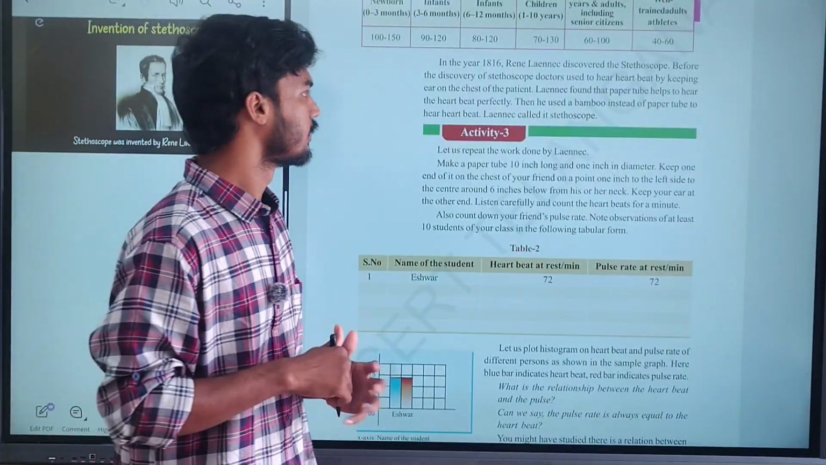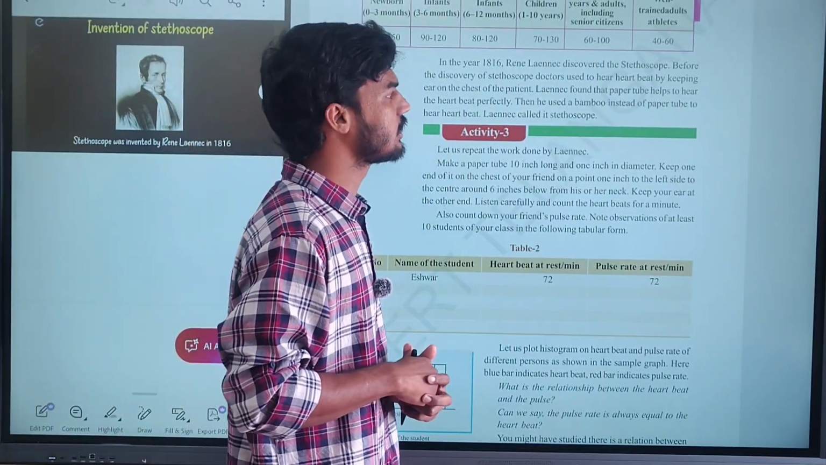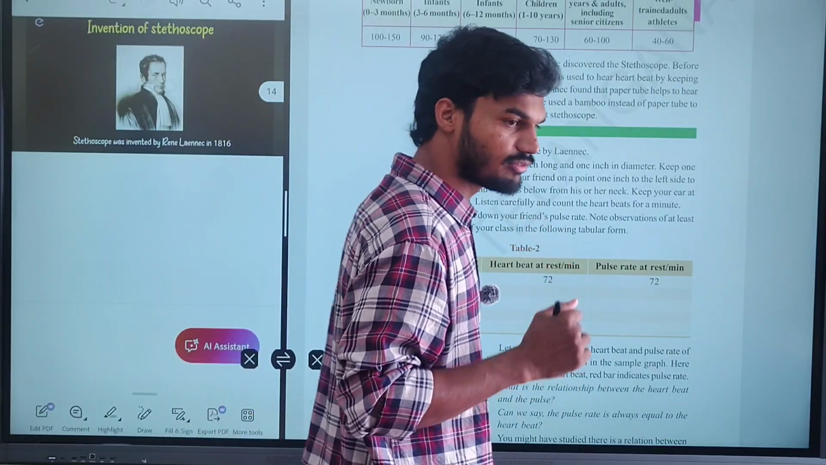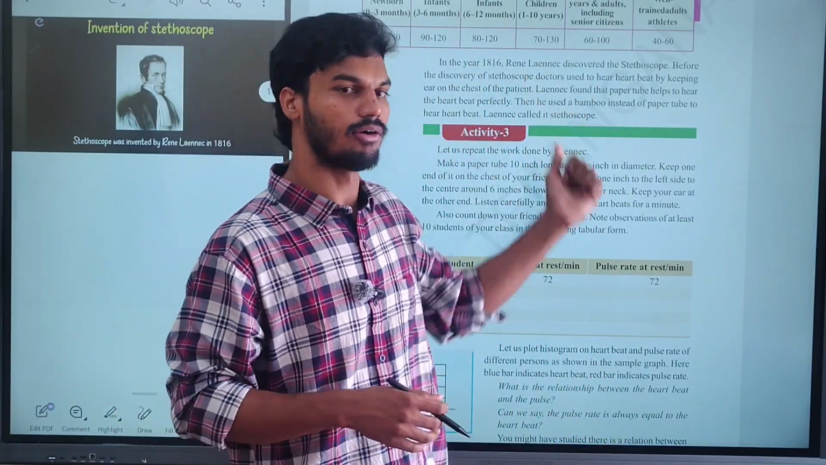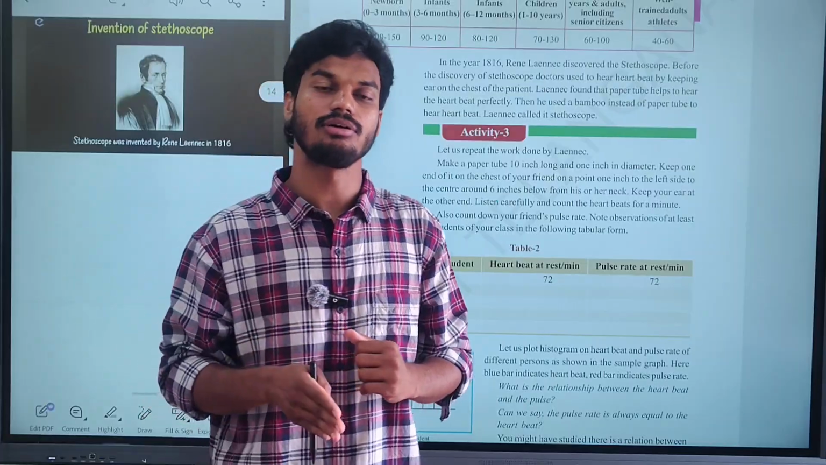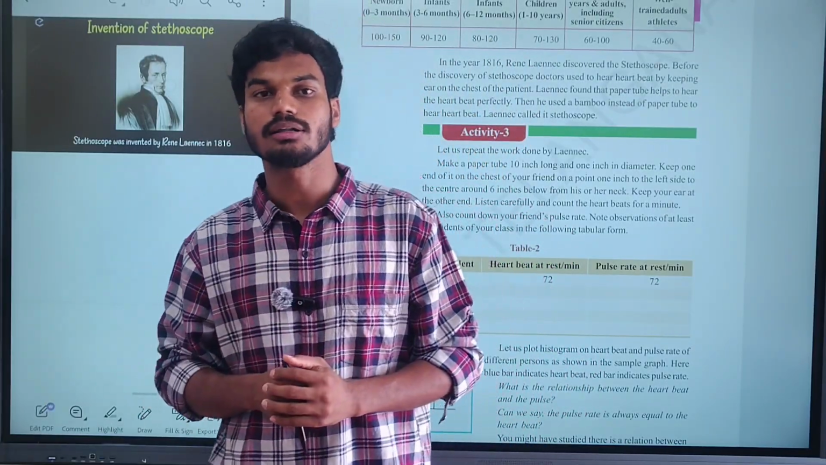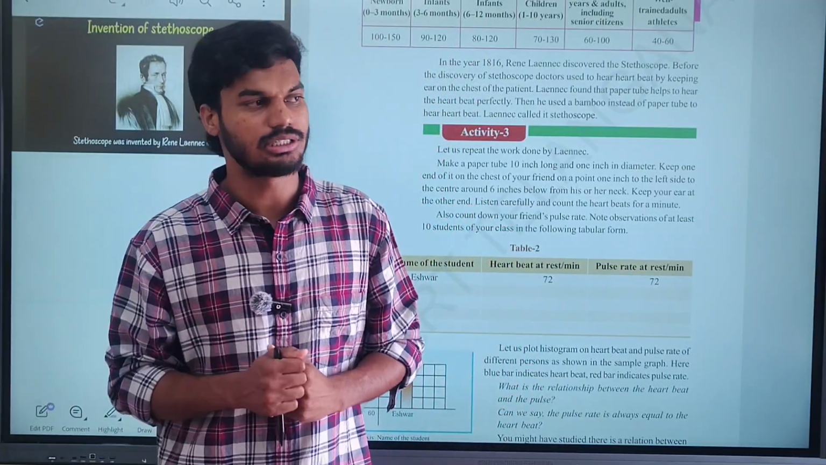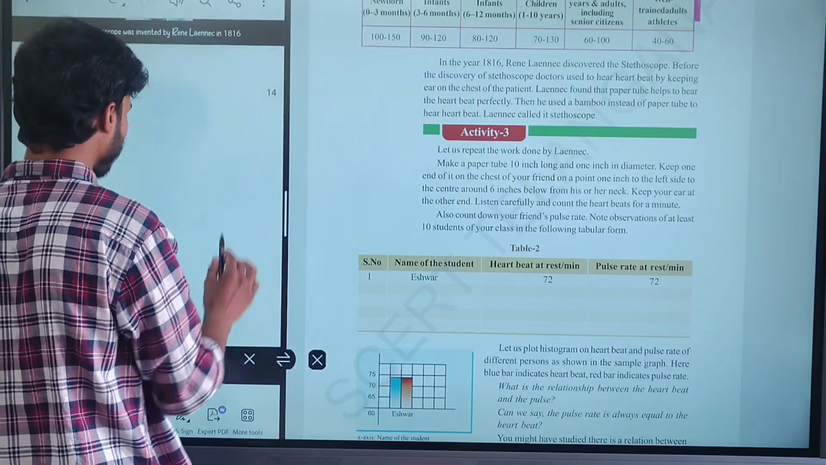Next, in the year 1816, Rene Laennec discovered the stethoscope. Now coming to the discovery of the stethoscope. But before the discovery of the stethoscope, that is before the 18th century, how were doctors able to identify the heartbeat of the patient? Before 1816, the doctors were able to